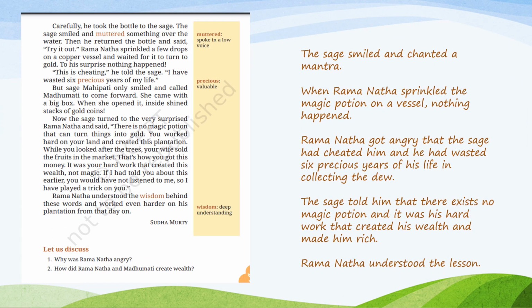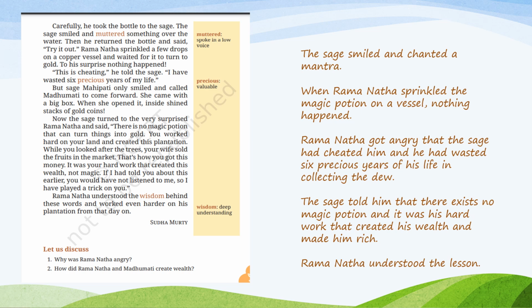Once Ramnath collected the dew, he went to the sage and asked him to make the magic potion. At this, the sage smiled and chanted a mantra. When Ramnath sprinkled the magic potion on a vessel, nothing happened. Okay, it didn't turn into gold.